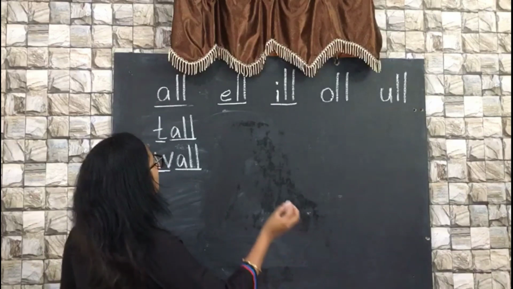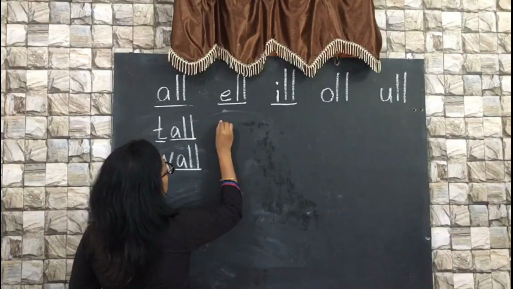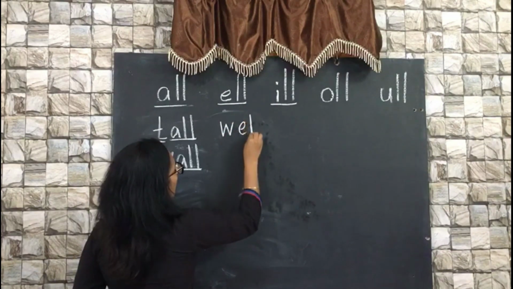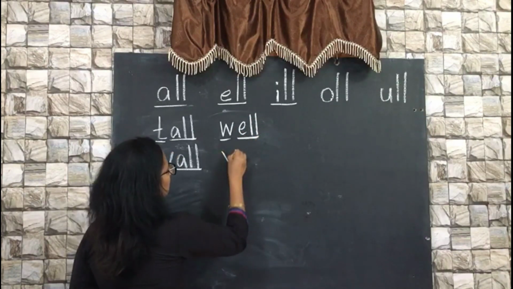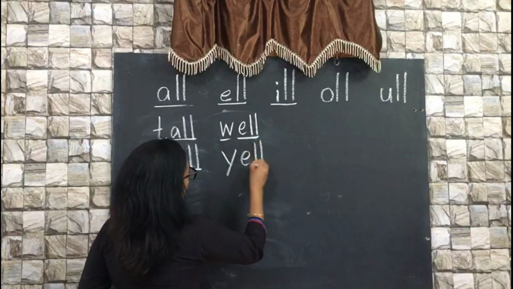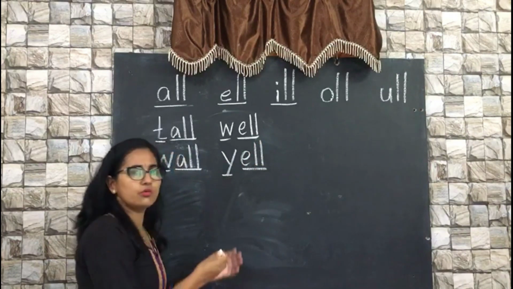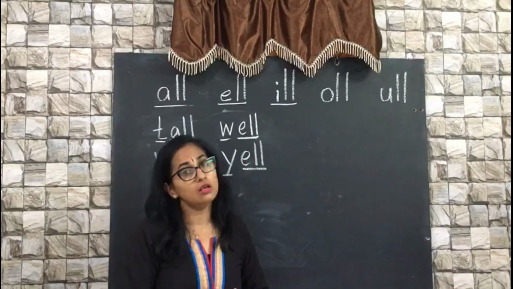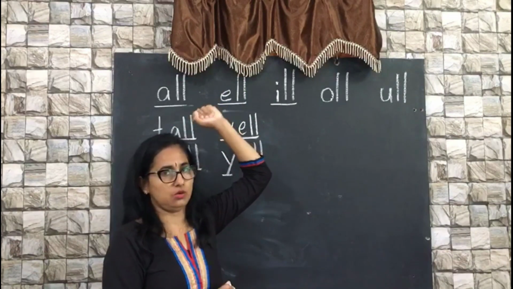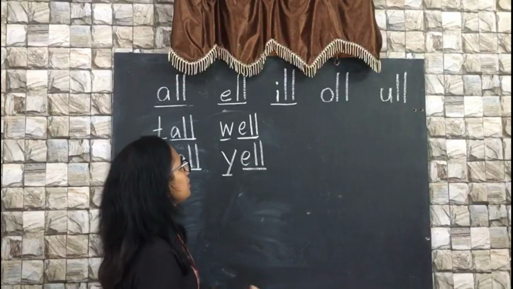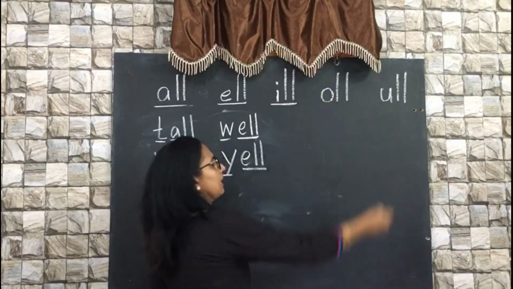Let me show you two more words with the combination of el. It's W, el, well. Right? And Y, el, yell. I hope this is really easy for you to make your child read the combination of double consonant words. Okay? Now the next combination is ill.